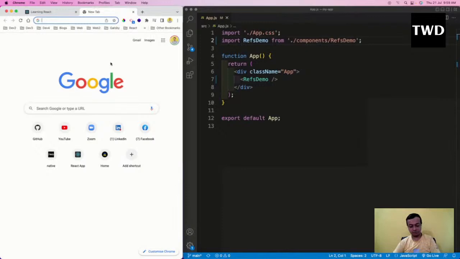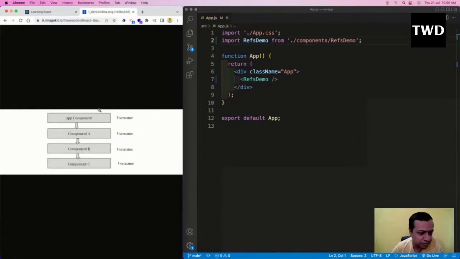The problem is, suppose I want to pass the data from the app component to component C, and the structure is like component A and component B are coming in between. I want to pass the data to component C, but component A and B don't need the data. So the normal way is through props, passing through props from the app component to component A to component B, although they don't require it. And suppose there are not only two components, there are 100 components between them, then what? Then also I have to pass the data. This problem is known as prop drilling.